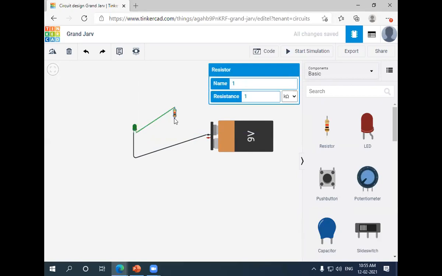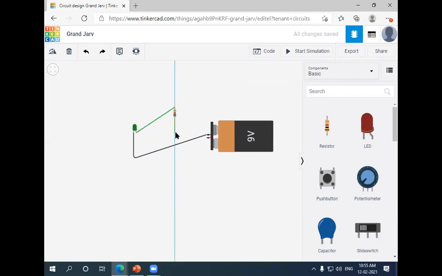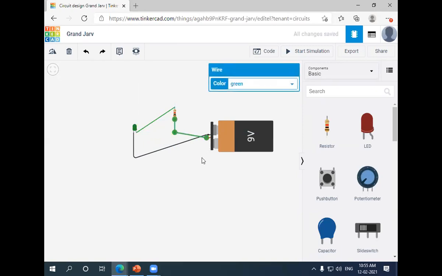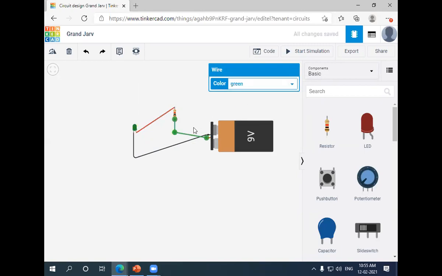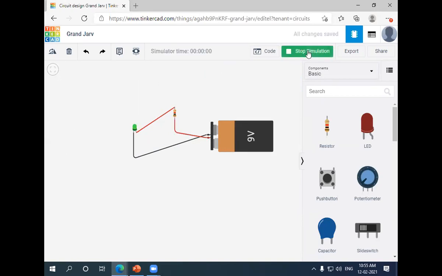Then I'm connecting it with the LED. Then I'm changing the color. Changing the color depends upon our need; it is not mandatory. So I'm giving start simulation.